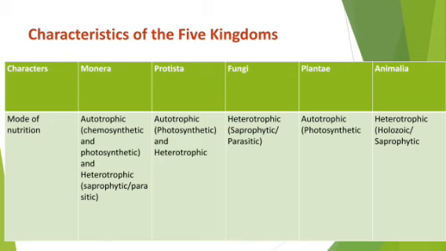Now let us move to Protista. My dear student, in the Protista kingdom you will find that the organisms sometimes show autotrophic nature, that means in presence of sunlight they can prepare their own food. Now we have mentioned the cell wall. The organisms in Protista that have a cell wall can show photosynthetic nature like plants. And those that don't have a cell wall will show heterotrophic nature, that means they will depend on others for food, like saprophytic nature or parasitic nature.